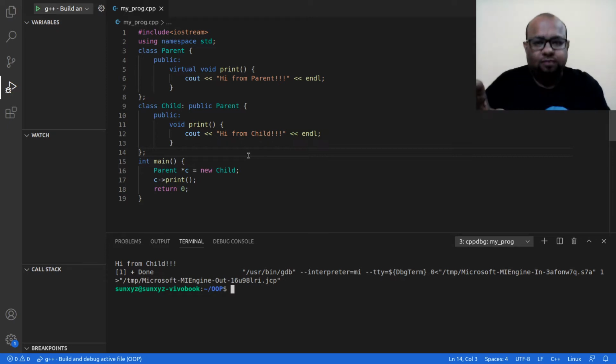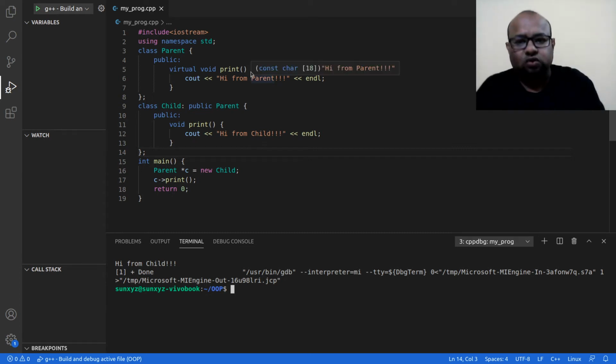So the print method that I have created in the parent class is the final print method. There is no longer going to be any more print method down the hierarchy of inheritance, right? No other class that inherits from me is going to have the permission to override the print method.